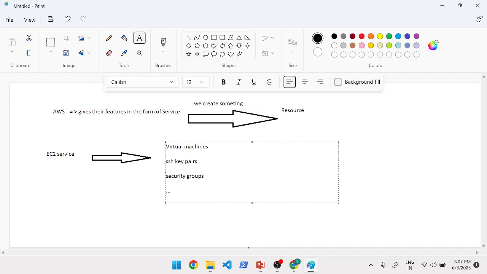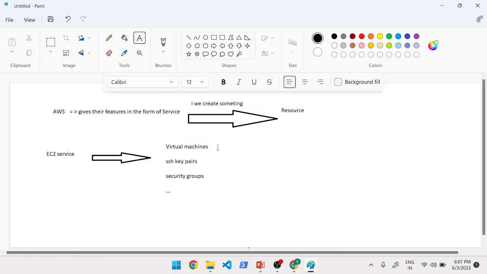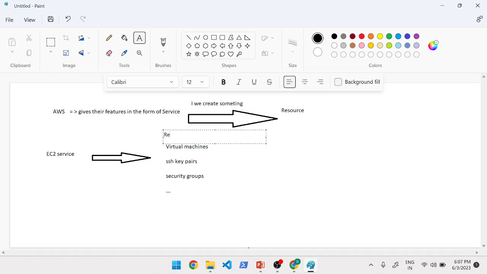If we create a virtual machine, all of these become resources. This is the definition of resources. The simple point here is we create resources in AWS by using services offered by AWS.